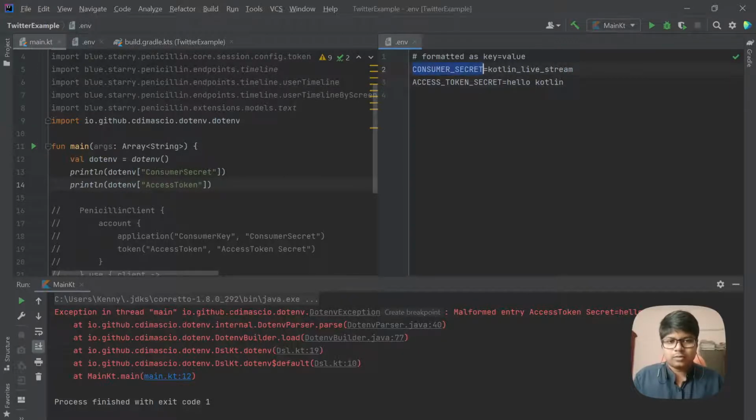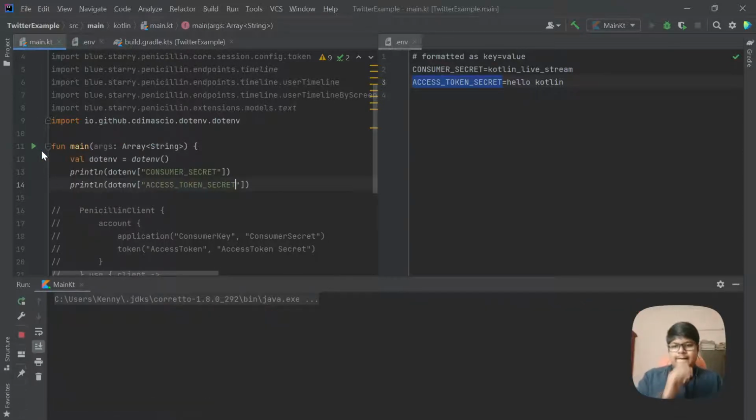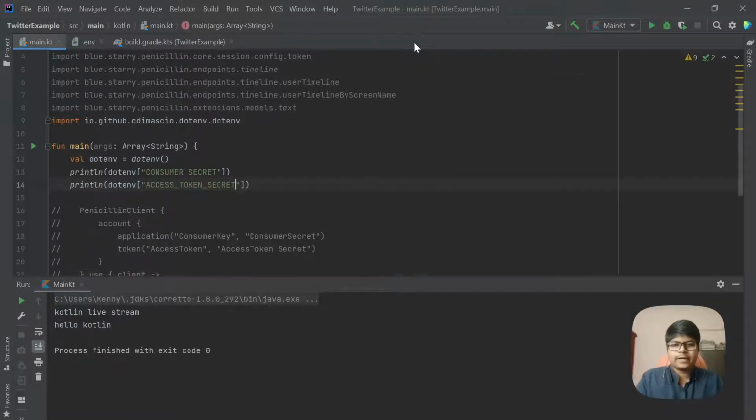That could be it. Or it could be that it has to be a single key and a value. I was giving a space in between, I guess. That could be it. Okay, now it's working. Yeah, great.